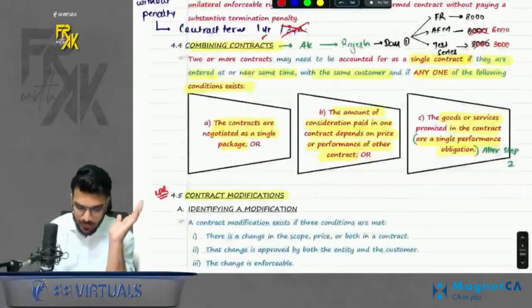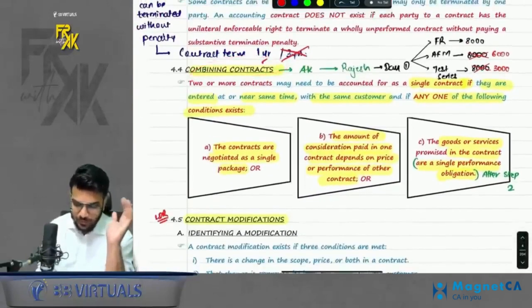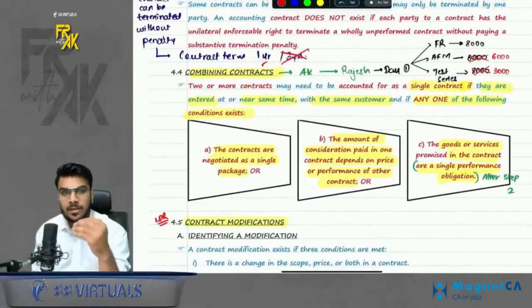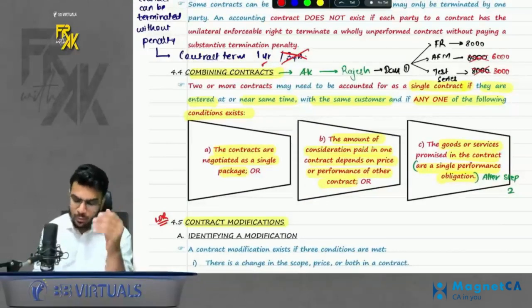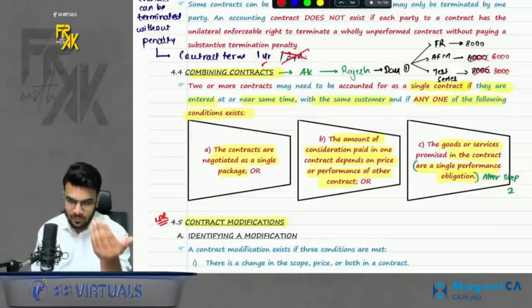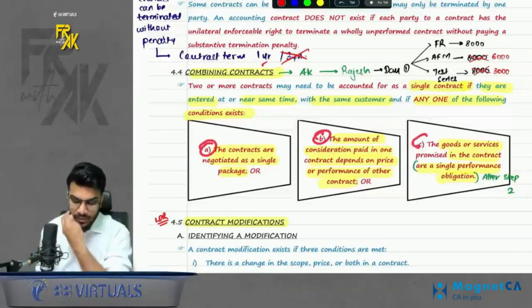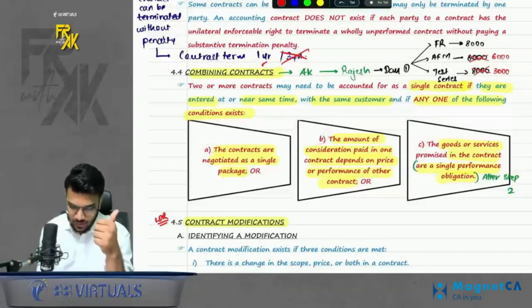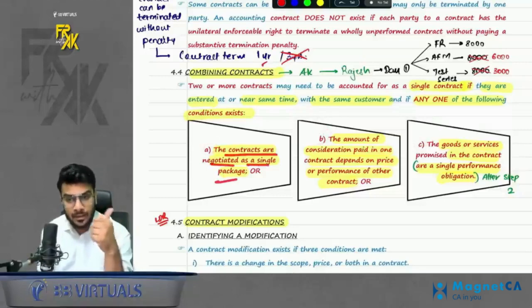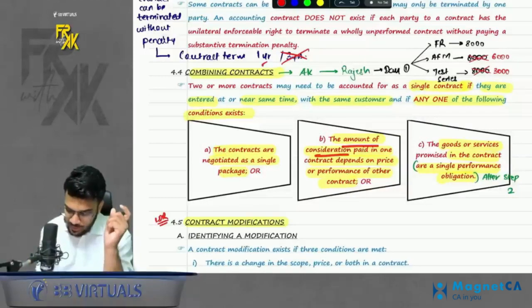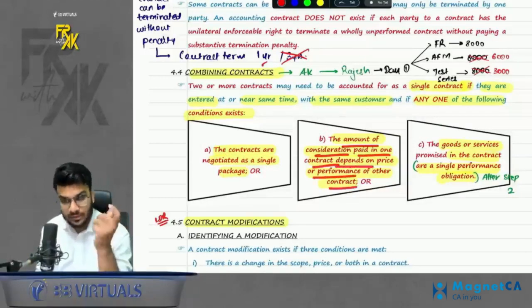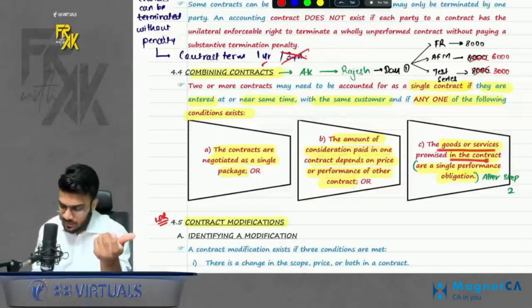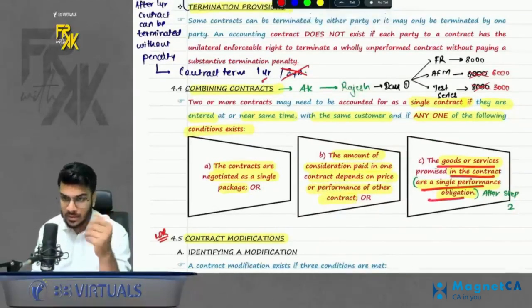Simple. Then combining contract. It says if you enter into multiple contracts with a single party at the same or near point of time, then you might treat it as a single contract. When? If it meets any of the 3 conditions. What are the conditions? First, the contracts are negotiated as a single package, or the amount of consideration paid in one contract depends on the price of the other, or the goods and services in the contract are a single performance obligation. Sir, give us an example of this.